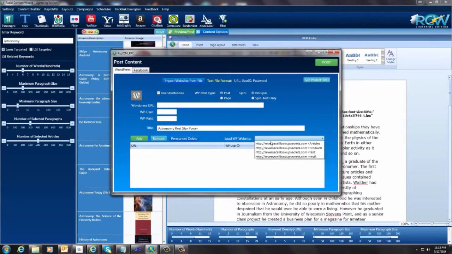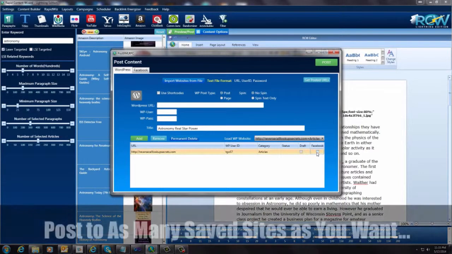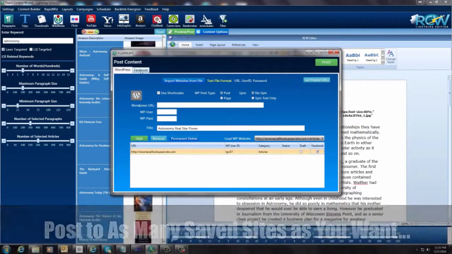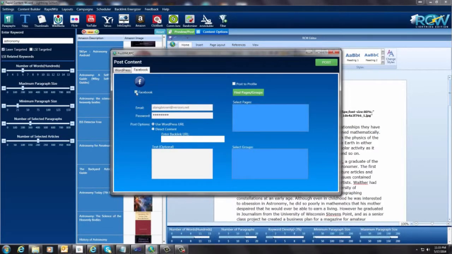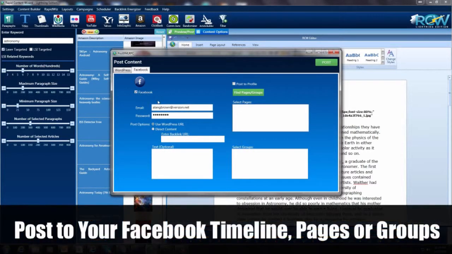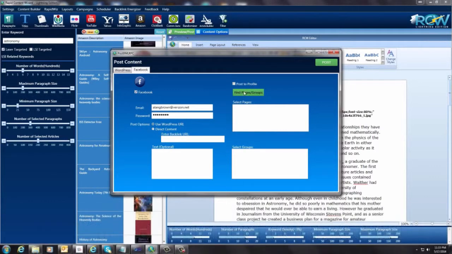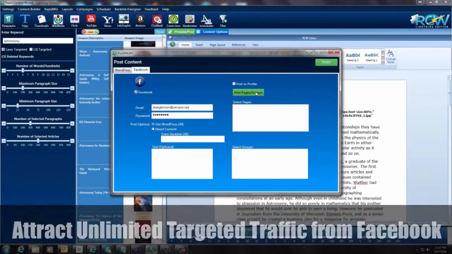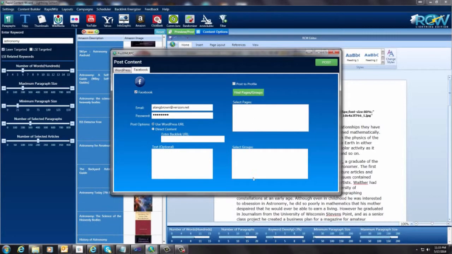I already have some that are in here, so I'm just going to select one, and it already has it, and it's saved for me. And I'm going to post this. This is also going to be posted on Facebook, so I'm going to check that box. Then I'm going to come over here and click this little Facebook because I want it to go to Facebook. And you have three options here with Facebook. You can post it to your personal profile. You can find pages and fan pages and groups that you subscribe to, and post to those.